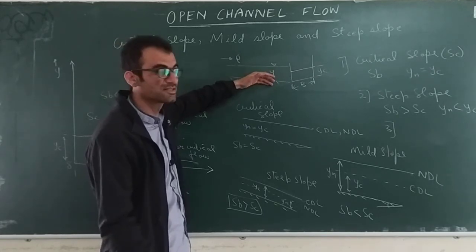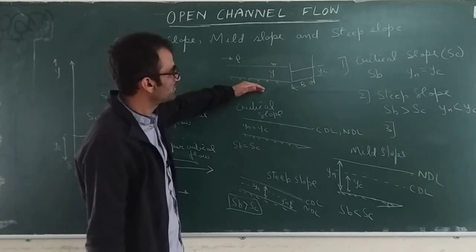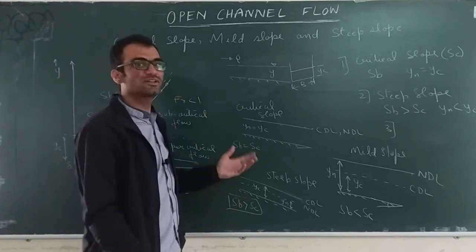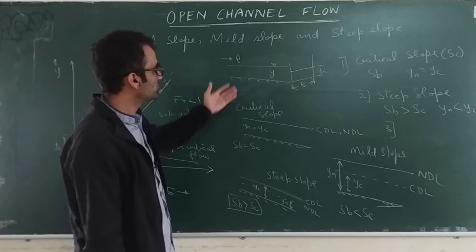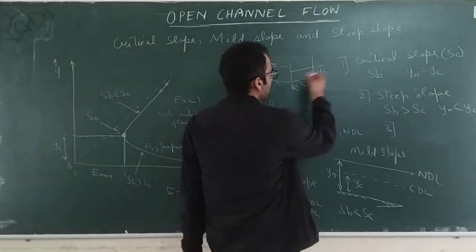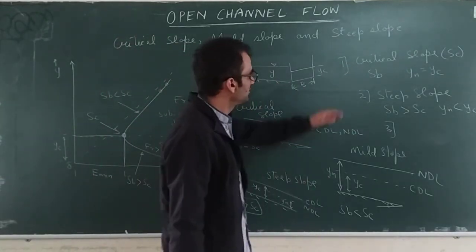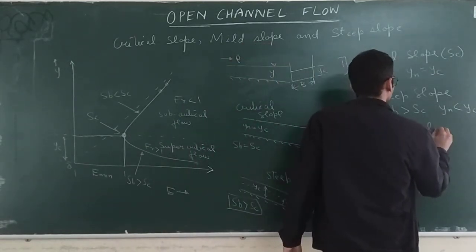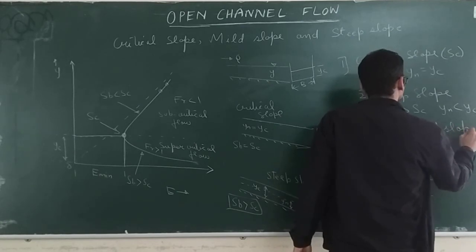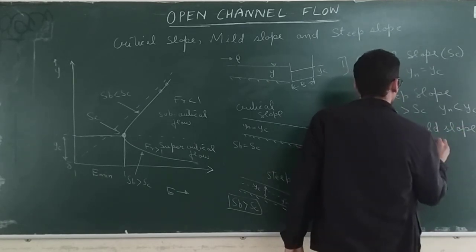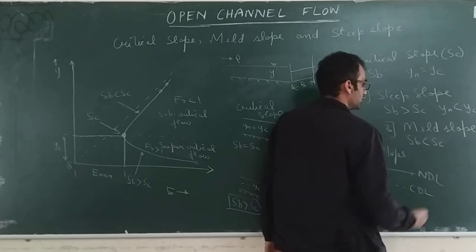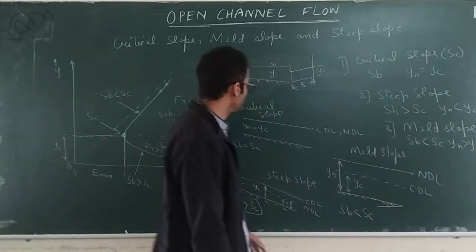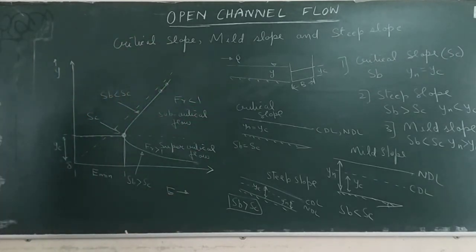Those will be normal depth, and those values can be either greater than critical depth, less than critical depth, or equal to critical depth. Based on those values we can categorize the slopes as critical slope, steep slope, or mild slope. SB less than SC and YN will be greater than YC. So these are the three types of slopes. Fine, thank you.